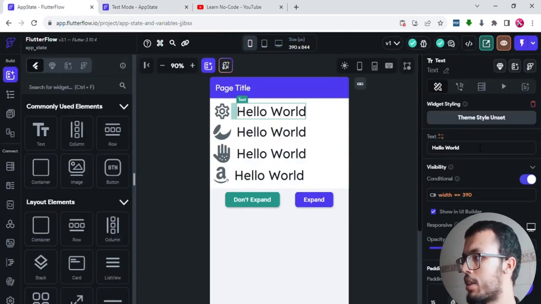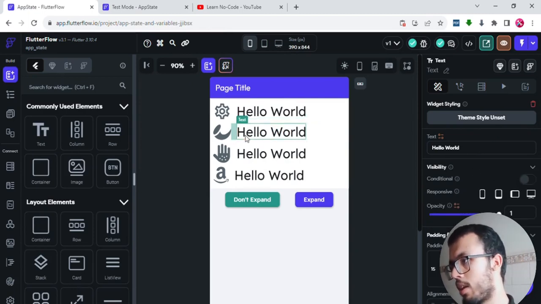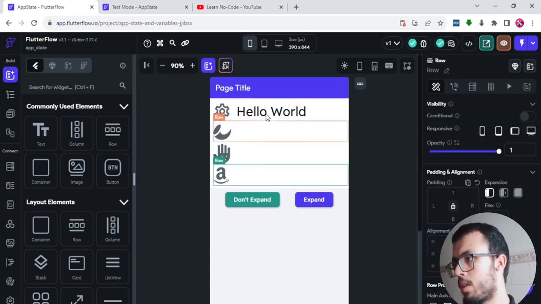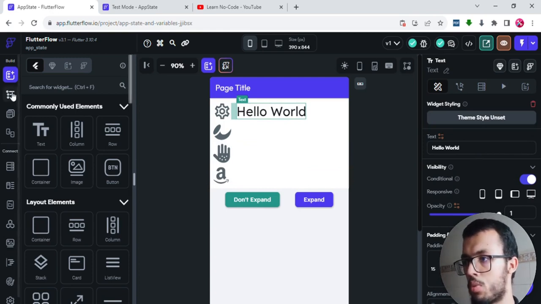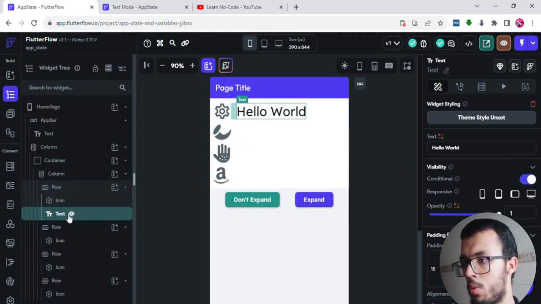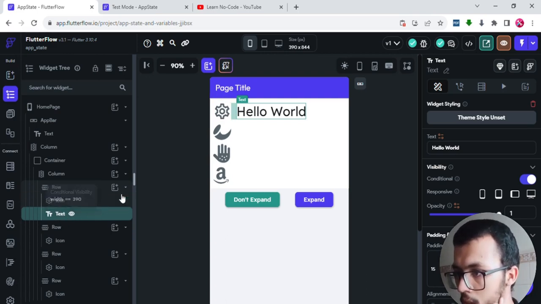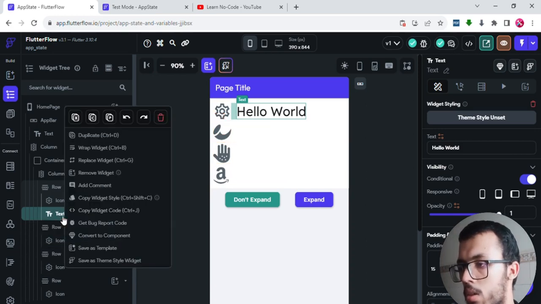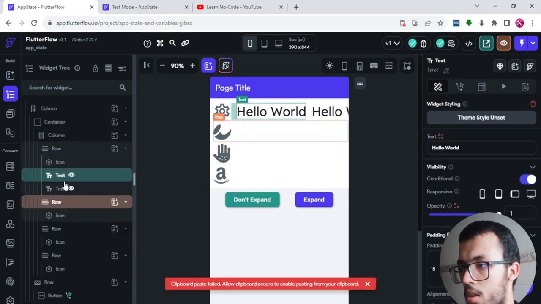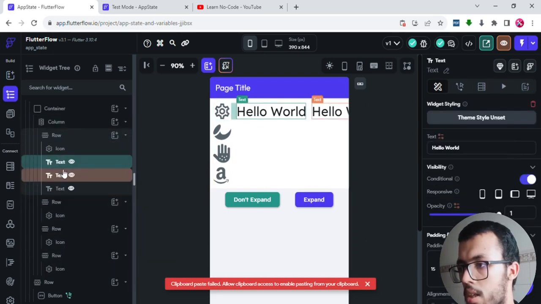I don't want to copy and paste the same conditions. Instead, I want to delete these three texts, and I will duplicate this hello world text with its conditional visibility. I will go back to the widget tree, and as you can see, once you have made a conditional visibility, you will have this eye icon right here. Here we have all the four rows. The first row had icon and text, but the other ones had only icon. So I will duplicate that three times.